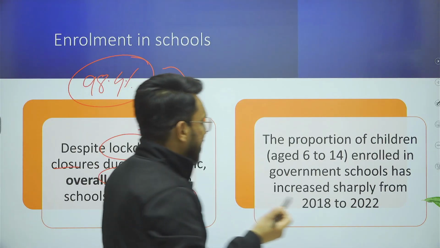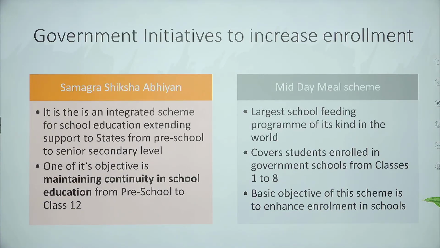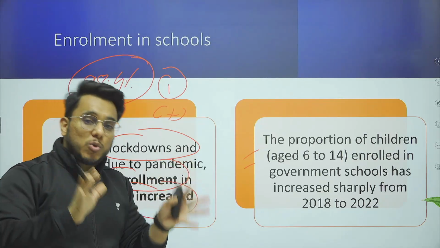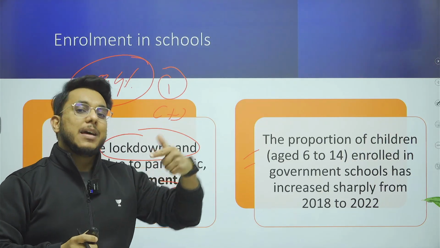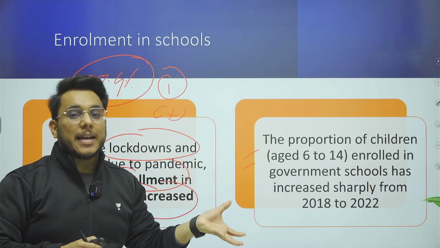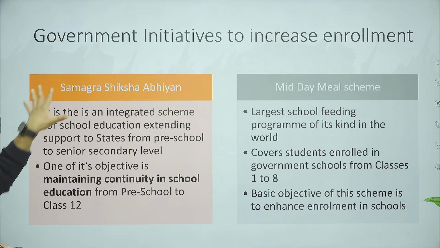Then guys, the next thing that has been provided is the schemes that can be used for your examination. If a question comes that the ASER report has quoted that school enrollment has increased, what are the reasons you can trace out of it? So we need to appreciate the government schemes which have played a very important role in this direction. Let's talk about that.